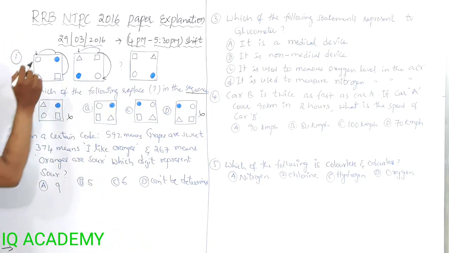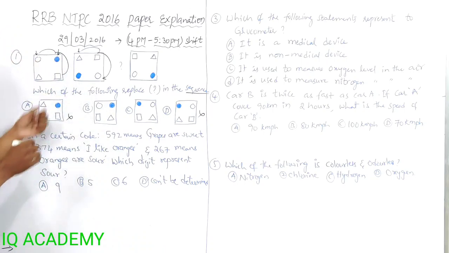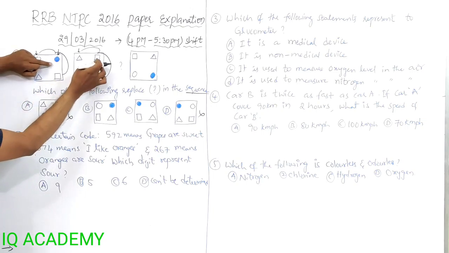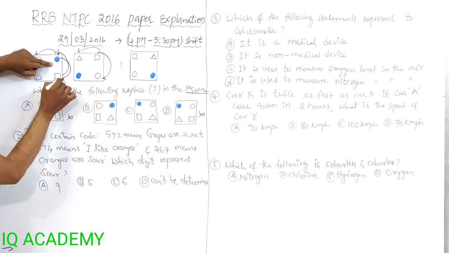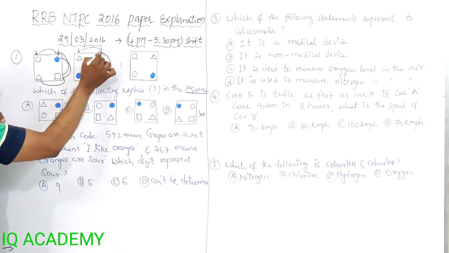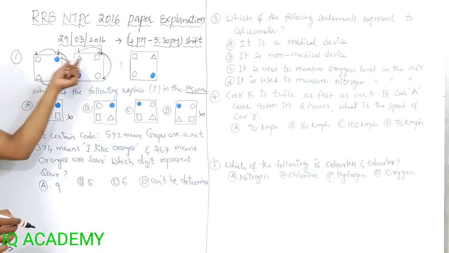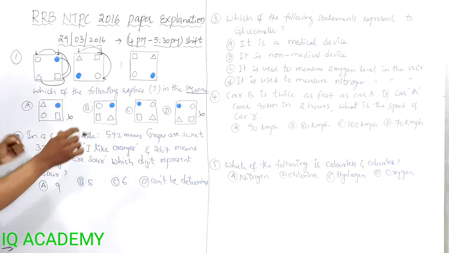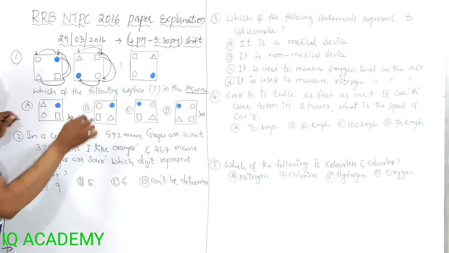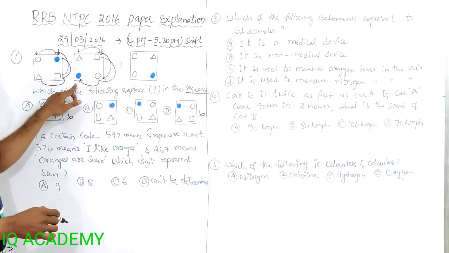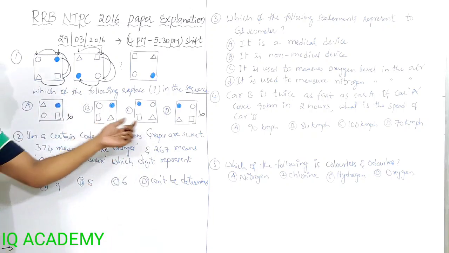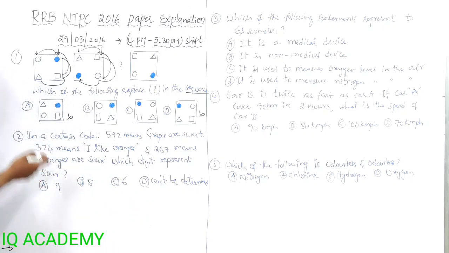Now look at the next one. Here, the diagram in the right corner is moving plus 1, plus 2. The same diagram in the second position on the right side will move two places forward in the clockwise direction. Plus 1, plus 2. So this square will come to the left side corner. Both have a square on the left side corner. Then we'll move to the third position.